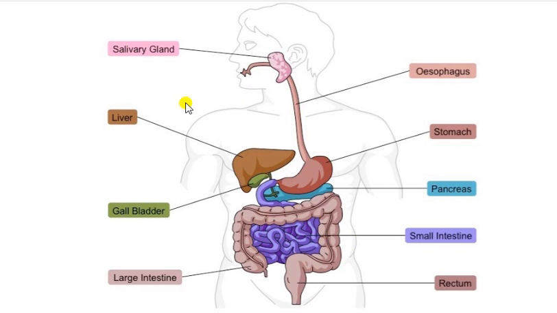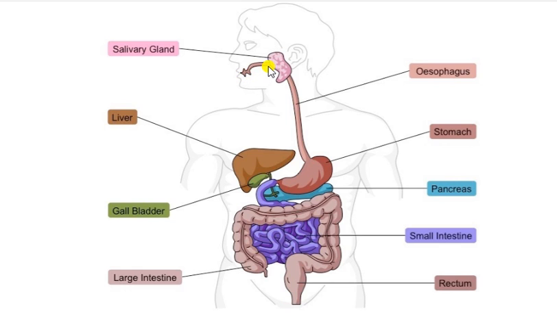Yesterday we studied the human digestive system and its parts. Today we are going to discuss the parts of the digestive system and their uses. The digestive system starts from the buccal cavity inside the mouth and ends with the opening that removes waste material from our body, called the anus.